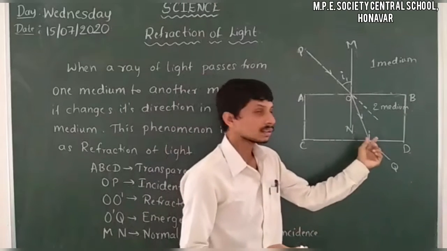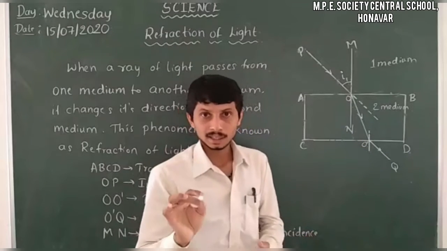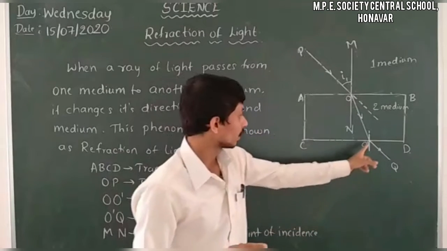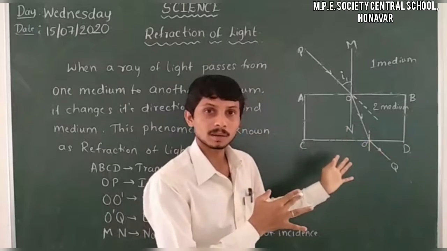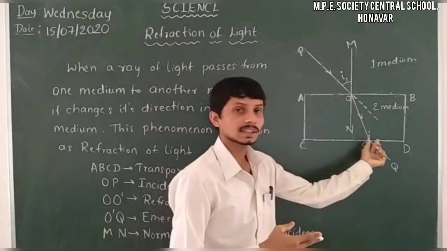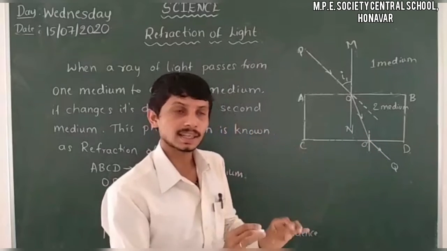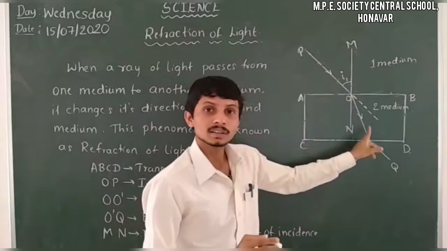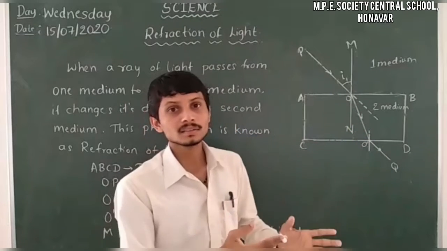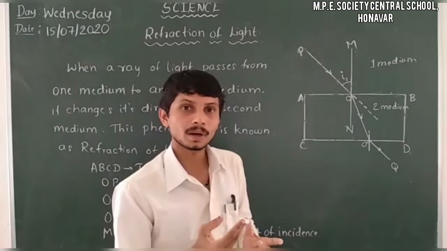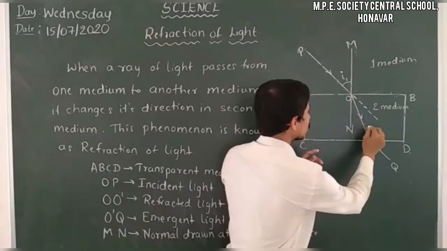When the emergent ray, before emergence, is incident on some point on the second medium, at that point it makes an angle between the ray and the normal drawn at the point of incidence. So here I will take I2.